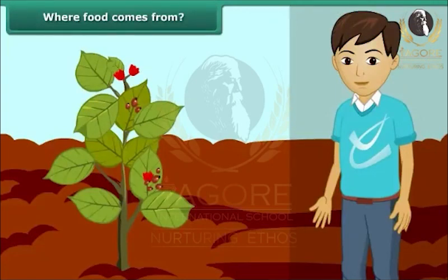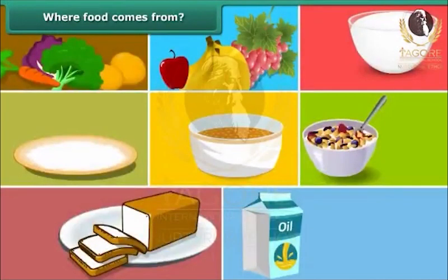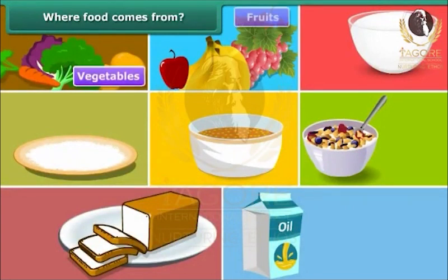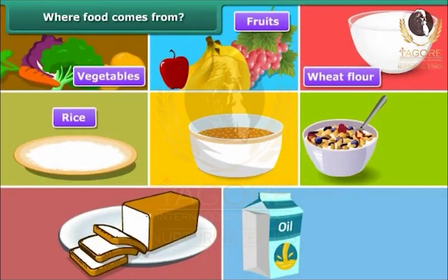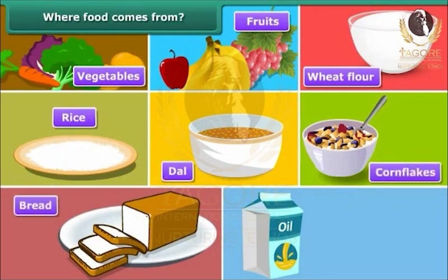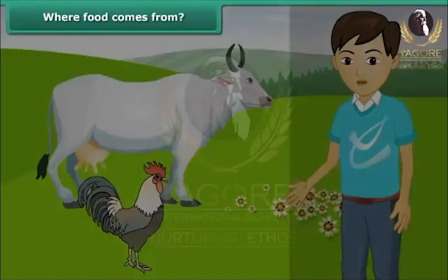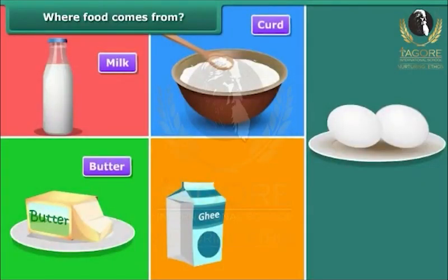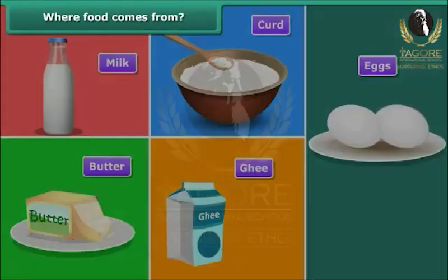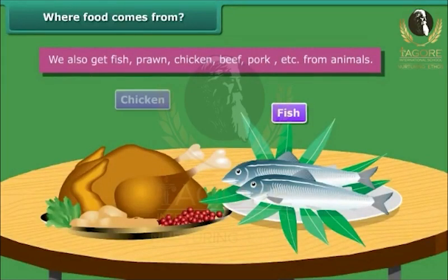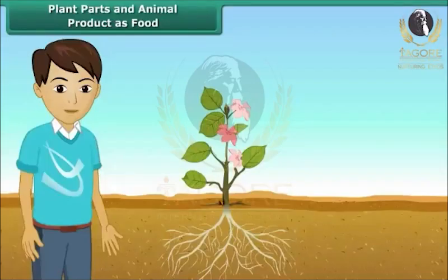Where food comes from. Let us now discuss where we get the various food items to eat. Most of the food we get from plants like vegetables, fruits, wheat flour, rice, dal, cornflakes, bread, vegetable oil, etc. Some of the food we also get from animals like milk, curd, butter, ghee, eggs, etc. We also get fish, prawn, chicken, beef, pork, etc. from animals.